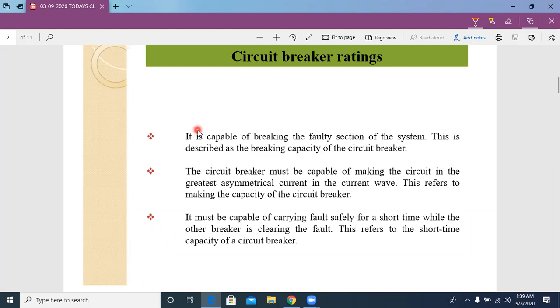So the first needful thing from a circuit breaker is that it has to successfully break the circuit when a fault happens in a system. That one is the first needful thing from the circuit breaker.